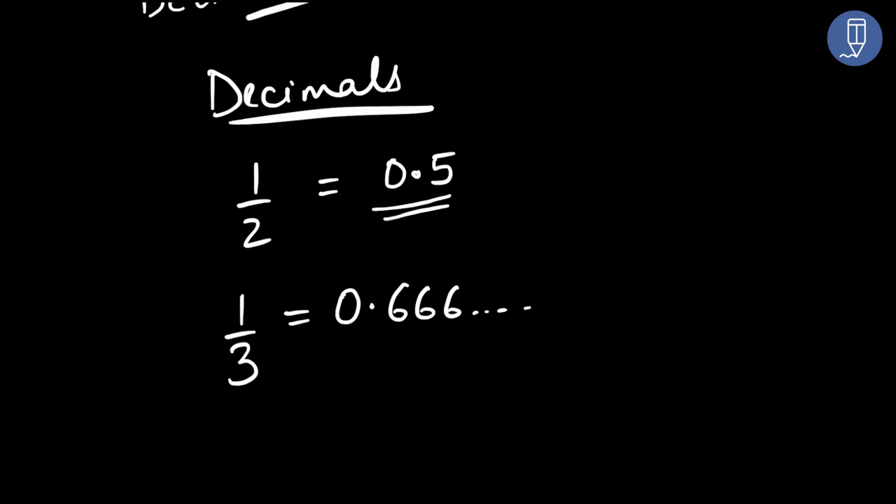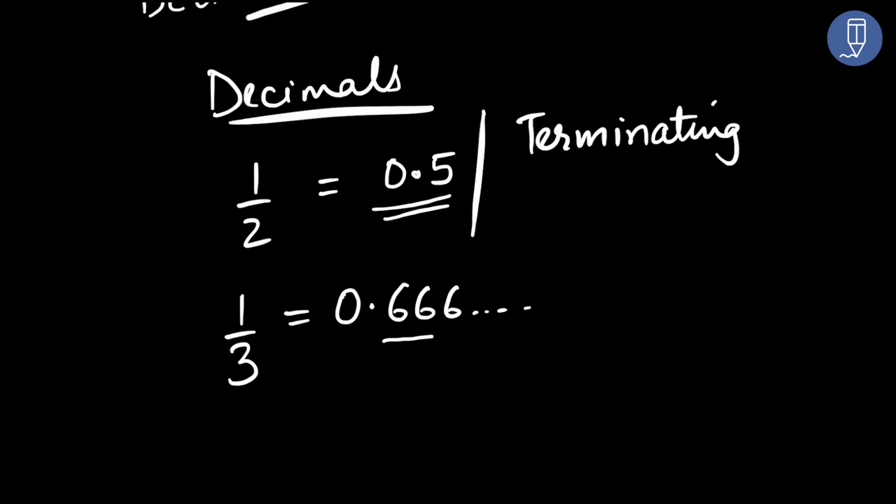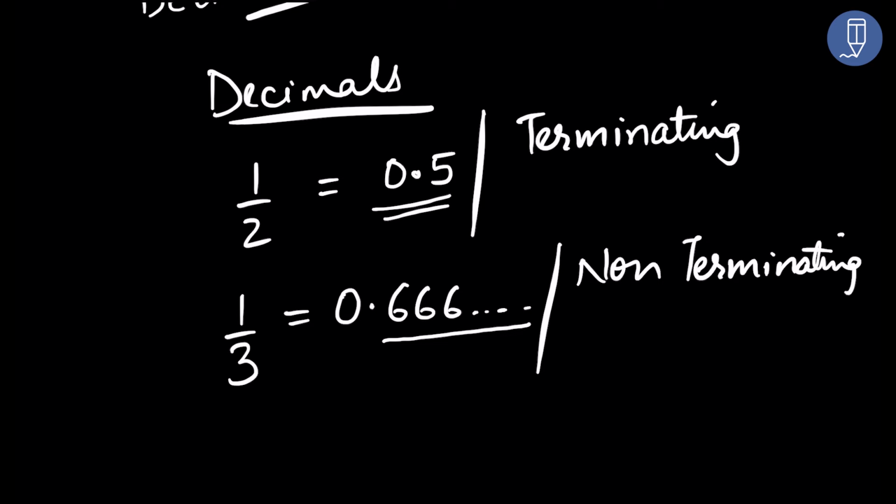This decimal number is of the type terminating, because after 0.5 it stops, but here 0.6666 it doesn't stop, so we call this non-terminating, and this is also called repeating.